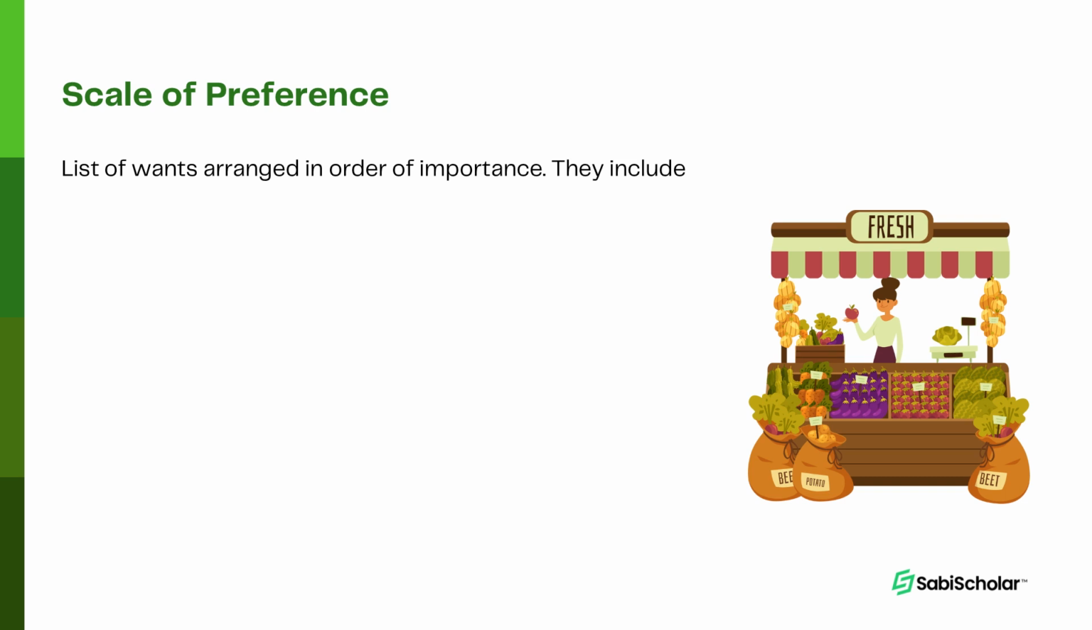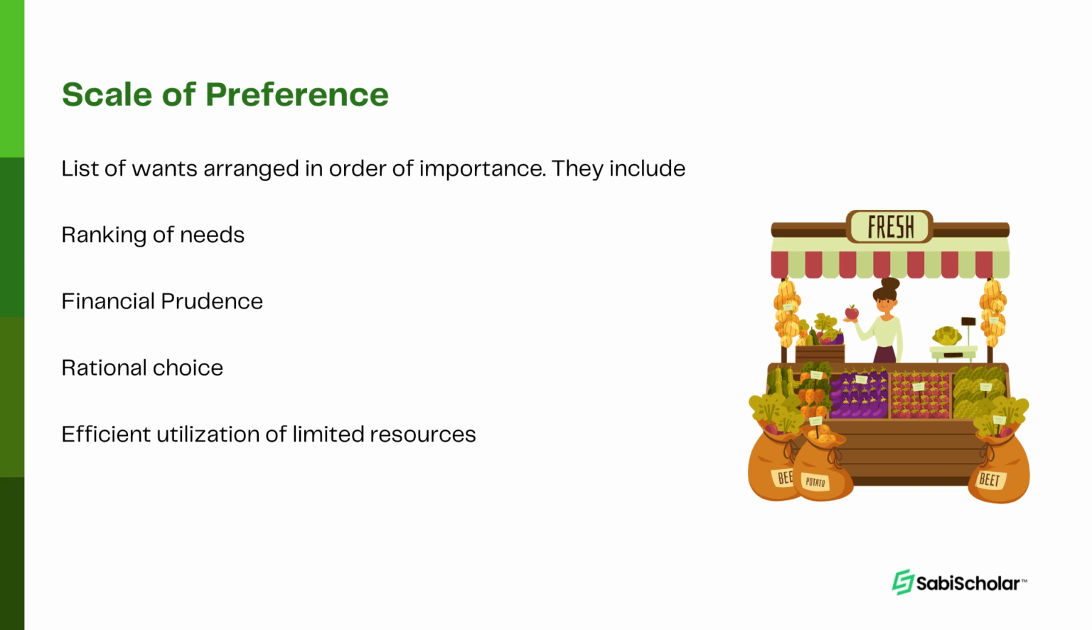Now, let's talk about some of the importance of the scale of preference. We have A, ranking of needs. I had mentioned that. It helps you rank your needs. B, financial prudence. It helps you know what to spend on. C, rational choice. It helps you to choose like a human being who is working with his brain. D, efficient utilization of limited resources. You do not have so much money, but you need to satisfy your immediate needs, so it helps you choose. E, maximization of satisfaction. You need to get maximal satisfaction from the limited resources you have.